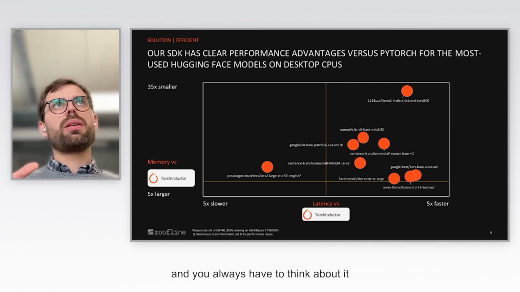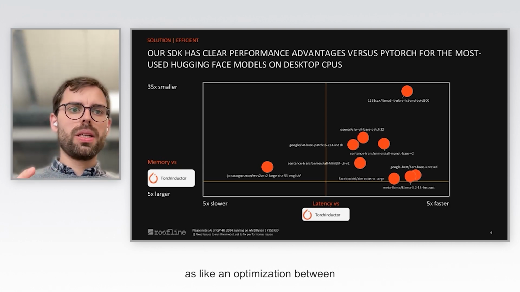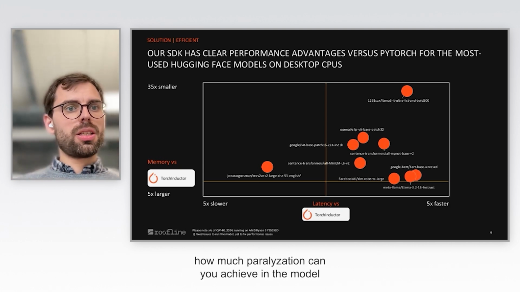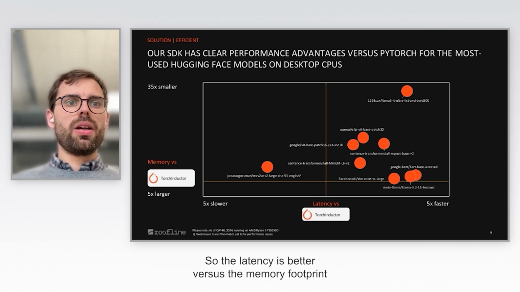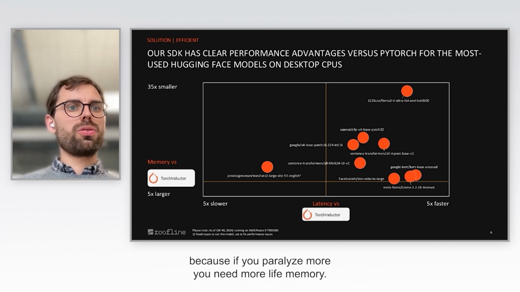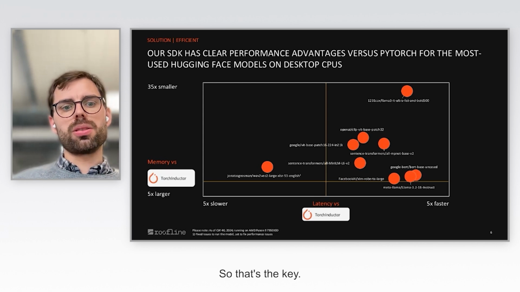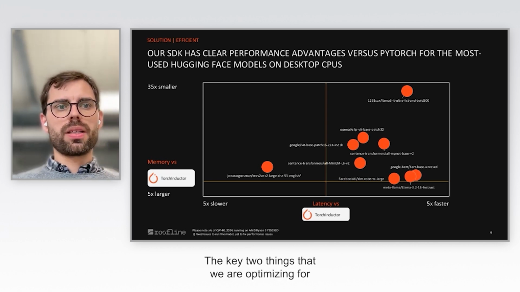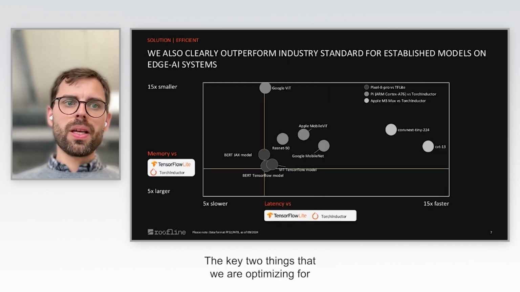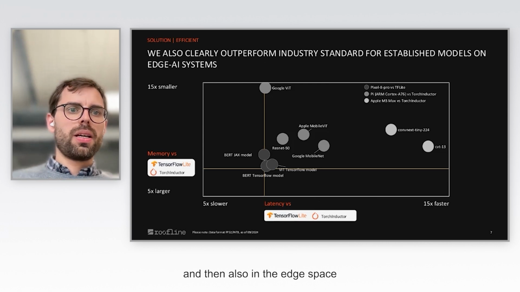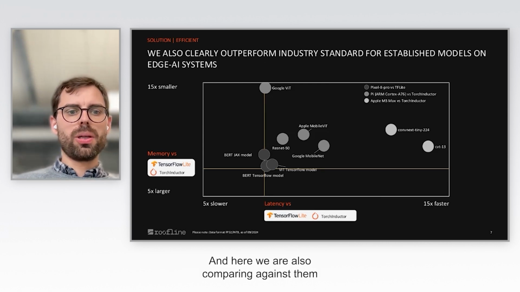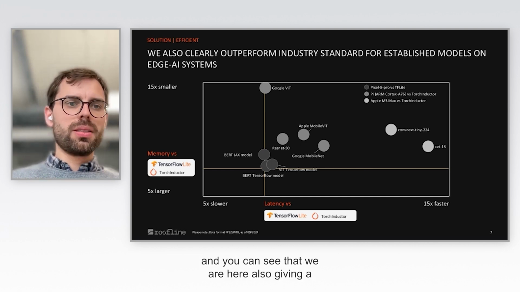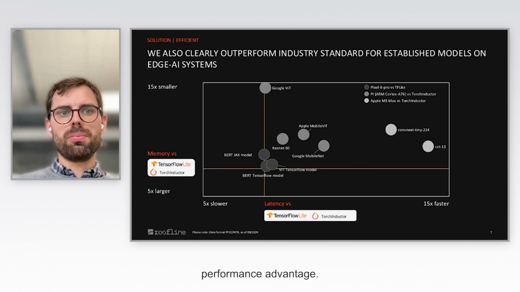And you always have to think about it as an optimization between how much parallelization can you achieve in the model, where you have a higher peak performance, so the latency is better, versus the memory footprint, because if you parallelize more, you need more live memory. So that's the two key things that we are optimizing for. And then also in the edge space, really relevant are still TensorFlow Lite and other solutions, and here we are also comparing against them, and you can see that we are also giving a performance advantage.